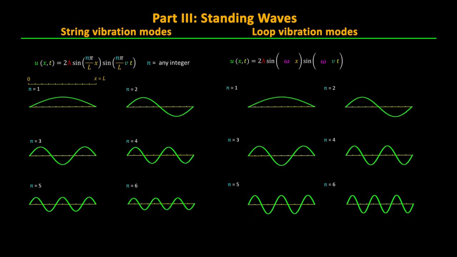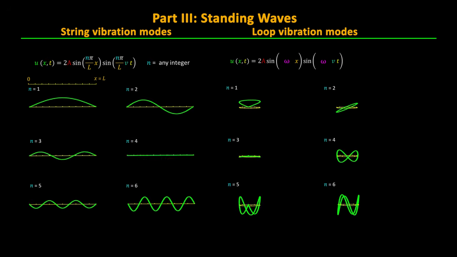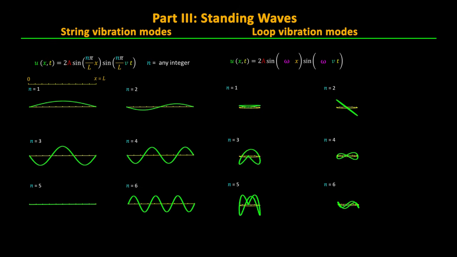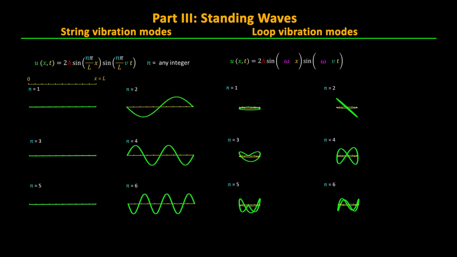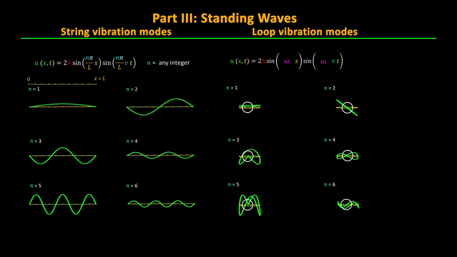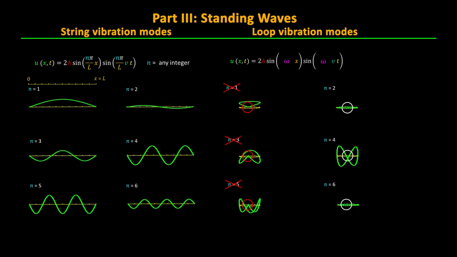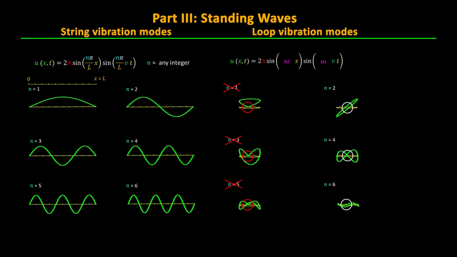It is also interesting to look at what happens if we join the ends of our string together to make a vibrating loop. Where the ends join, we'll require that the string must be continuous and not kinked. So not only does the displacement u need to be matched at x equals 0 and x equals L, the derivative of u with respect to x must also match at both ends of the string. These constraints are only met for lengths L, which are whole numbers of wavelengths.